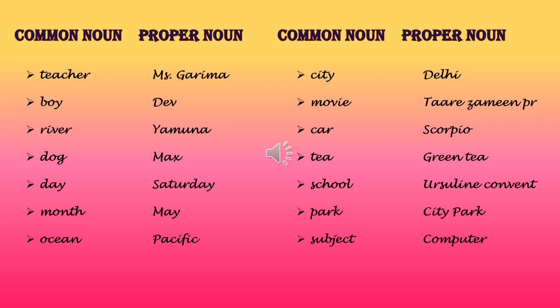School. School can be any school. But if I am giving a special name to that school, like Ursuline Convent, our own school, that becomes a proper noun. Park. Any park. But if I am saying City Park, I am giving a special name. It becomes a proper noun. Subject. It can be any subject. But if I am saying computer or English, then it's a proper noun. I hope you all have understood this concept.